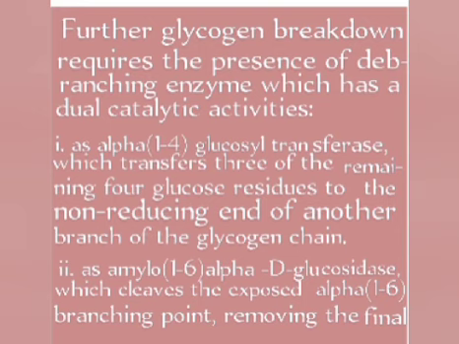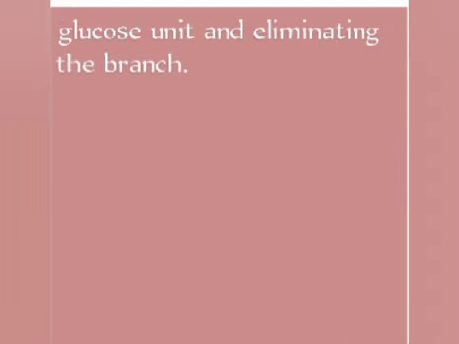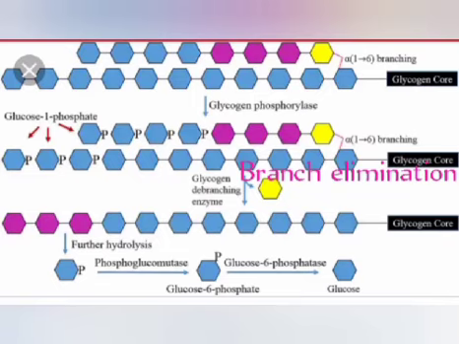1. As alpha-1,4 glucosyltransferase, which transfers 3 of the remaining 4 glucose residues to the non-reducing end of another branch of the glycogen chain. 2. As amylo-1,6 alpha-D glucosidase, which cleaves the exposed alpha-1,6 branching point, leaving the final glucose unit and eliminating the branch.